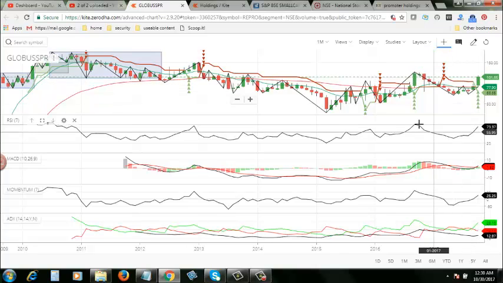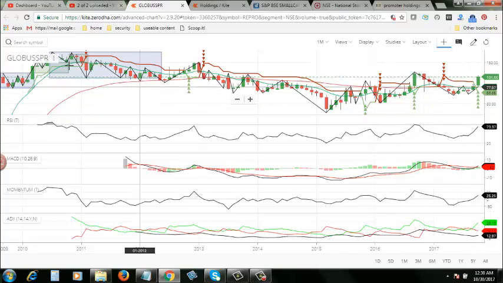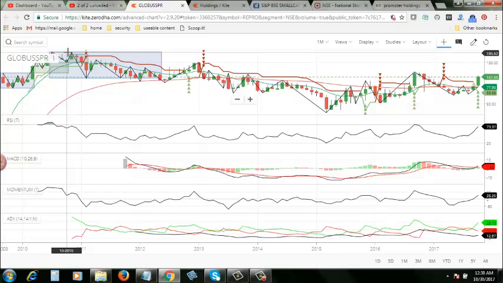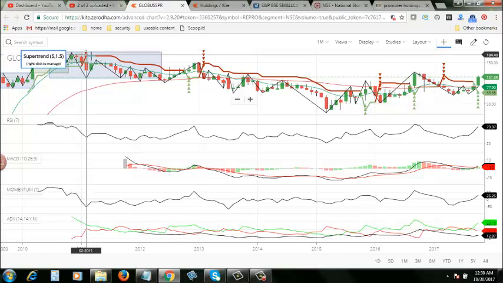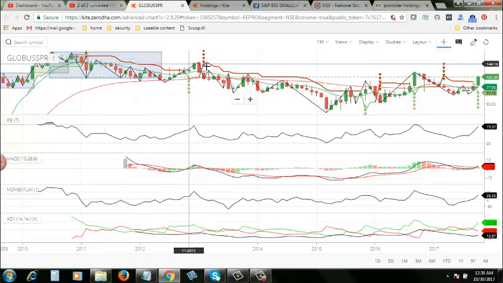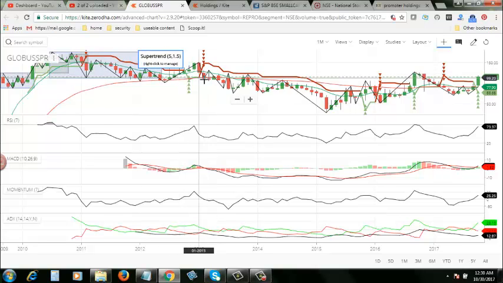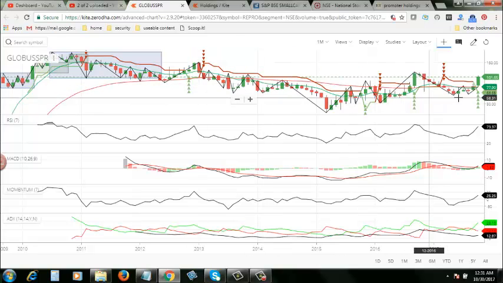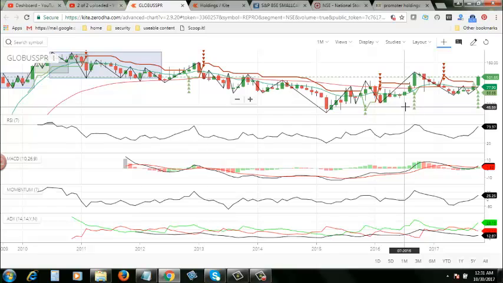But the point here is, if you look at the overall price history of Global Spirits, after 2010 it is making new lows, and it has been continuously falling. The stock is going in a downward direction, that's what I am trying to tell you, though there are a few spikes. Because the technical indicators always give you guiding points based on the recent price hike, or increase or decrease in the price.